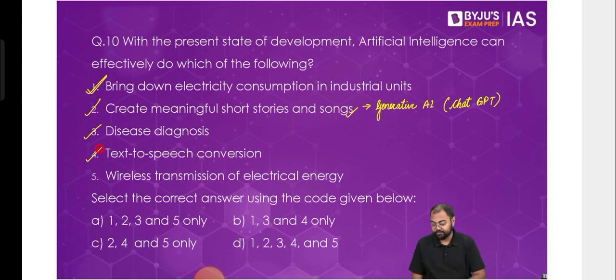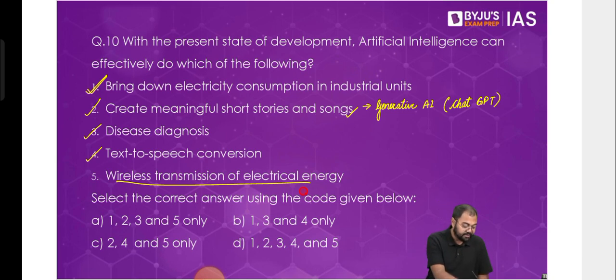Fifth is wireless transmission of electrical energy. Now, this is a little extreme, because even if it happens, it doesn't happen because of artificial intelligence. It would happen because of the properties of electromagnetic radiations, the properties of, let's say, radio waves or electrical waves. So you cannot say that AI is going to do this. It would be the properties of the electromagnetic radiations that can do it, if at all.